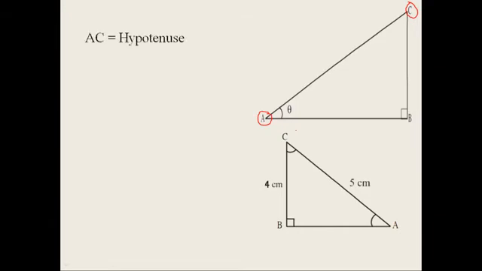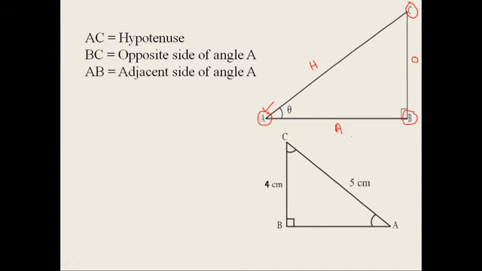AC is the hypotenuse, the longest side. Or simply, we can call the side opposite the right angle the hypotenuse. The right angle is at B, so the side opposite B, this one, is the hypotenuse. And this is the opposite side, and with respect to A, this is the adjacent side. BC is the opposite side of angle A and AB is the adjacent side of angle A.